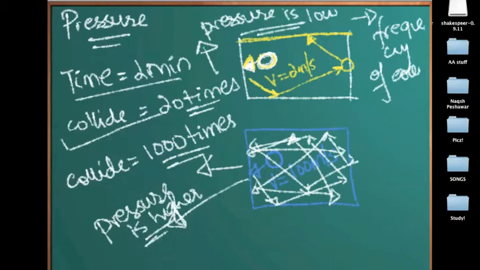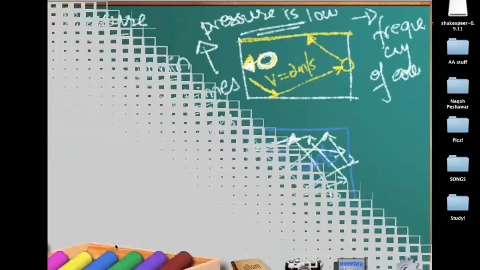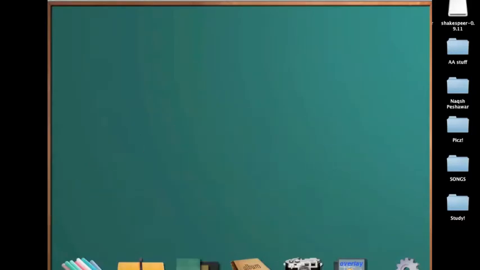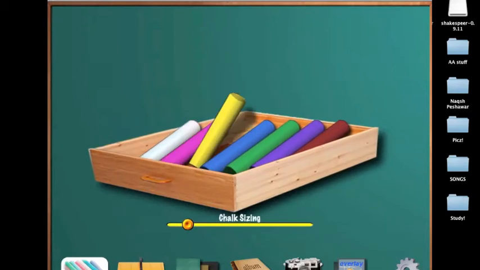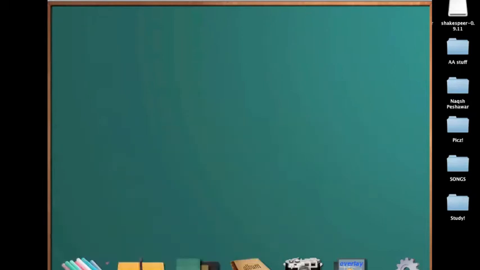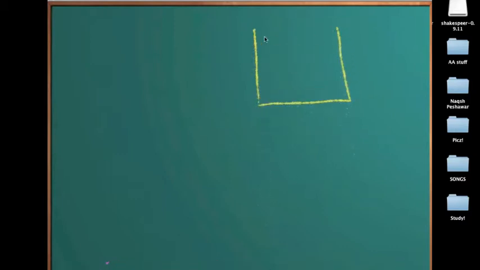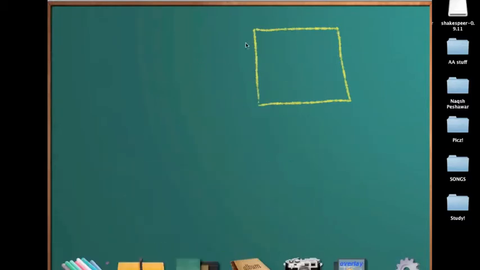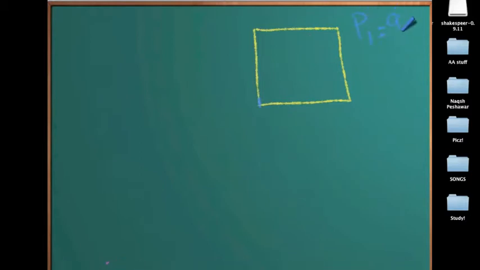So now I've told you two things about temperature and pressure. Now you can imagine, if I give you a rigid container, and I tell you that the initial pressure P1 is 90 atmospheres, the initial temperature is, let's say, 25 degrees Celsius.